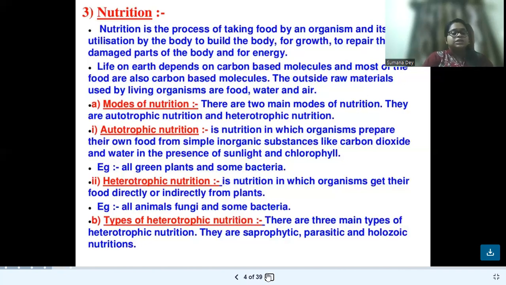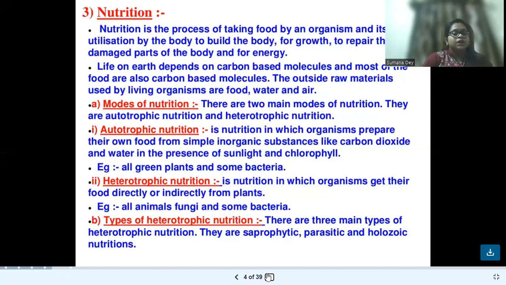Now, let us discuss the modes of nutrition. There are two main modes of nutrition. First one is autotrophic and second one is heterotrophic. Auto means by self and hetero means by others. Autotrophic nutrition is the mode of nutrition in which the organism or the living being can prepare their own food from simple inorganic substances. This mainly happens in green plants and some bacteria.